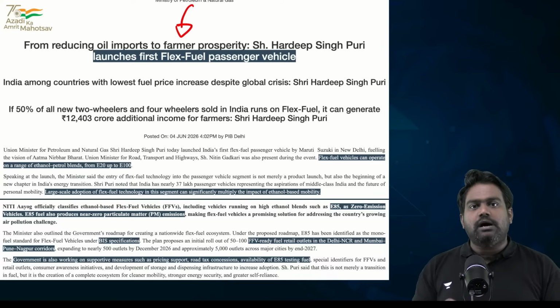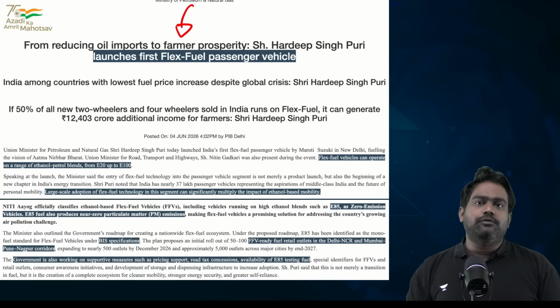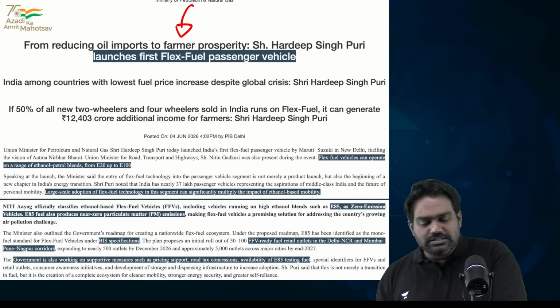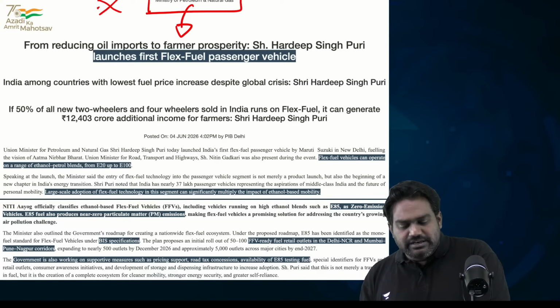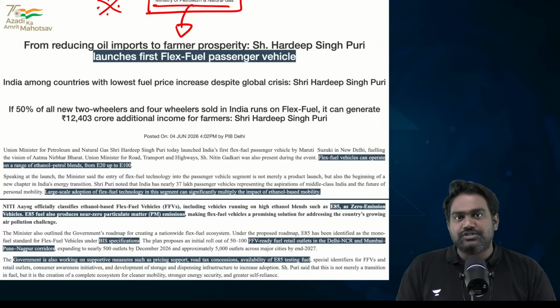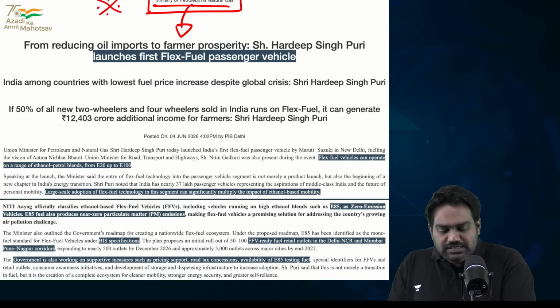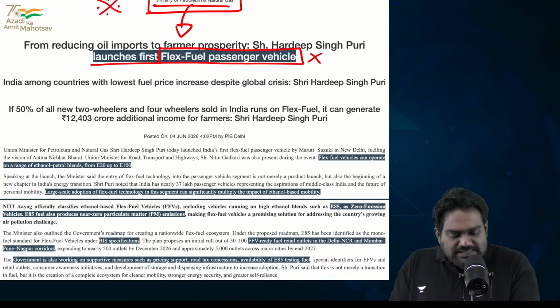Now, coming to the PIB section, right? There is one important article yesterday. We've already covered a few by integrating it with Hindu articles. Now, there is this important press release from Ministry of Petroleum and Natural Gas. India has launched its first ever flex fuel passenger vehicle.